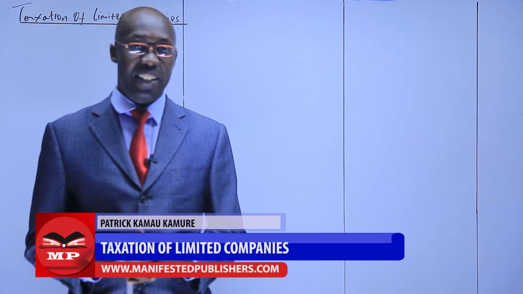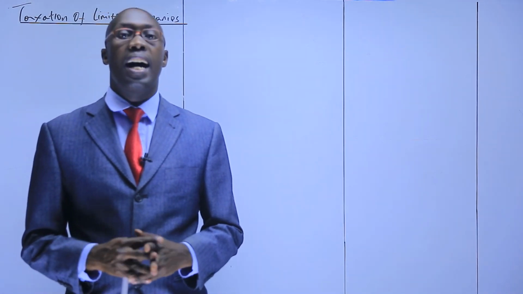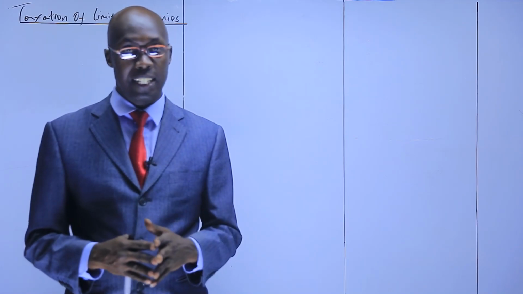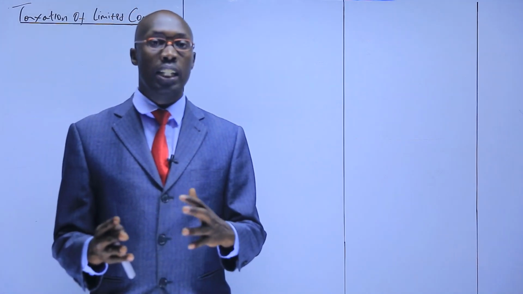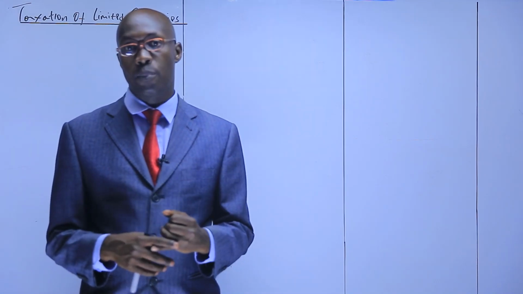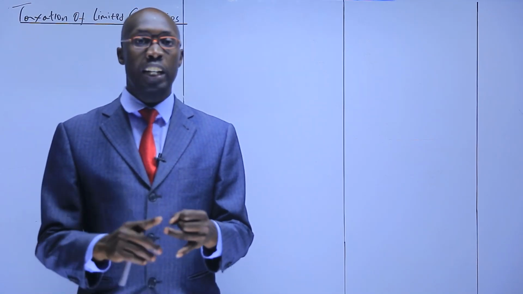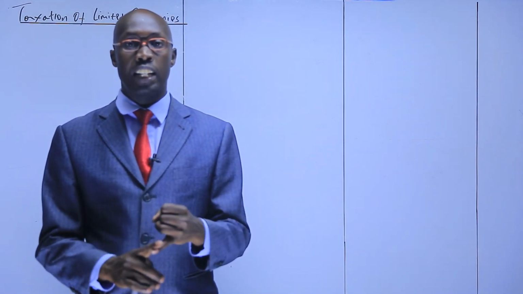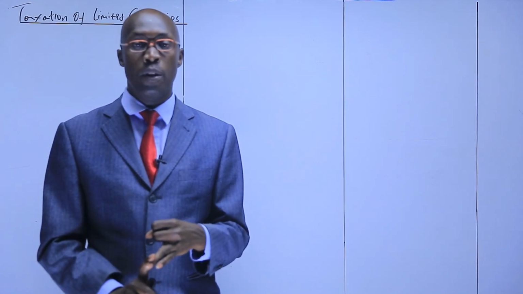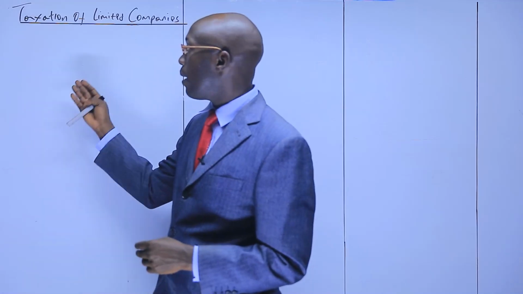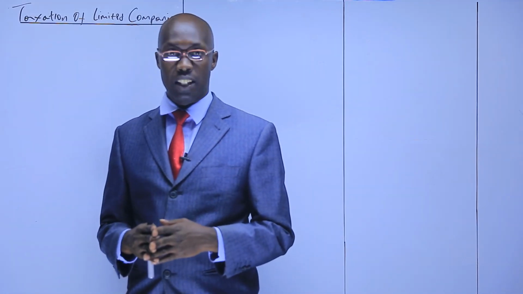Welcome to today's lesson where we learn more about the taxation of business income, which we started a few lessons back. We said we would look at the taxation of business income for three businesses: the sole proprietorship, partnership, and the limited company. In our previous lessons, we have covered the sole proprietorship and the partnership. So what is remaining is the taxation of the limited company, and I want us to look at how it is usually taxed.